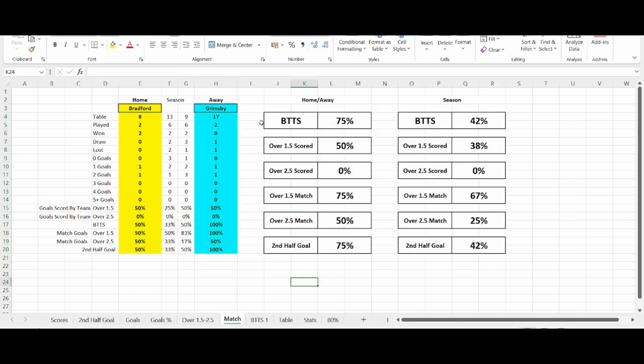Then what I did, I basically averaged it out, which is the main section I look at. And this would be, again, for the season. Again, that's the one I'll look at.